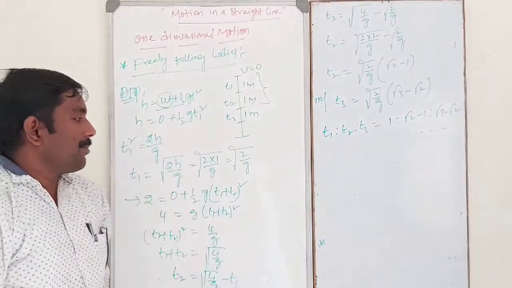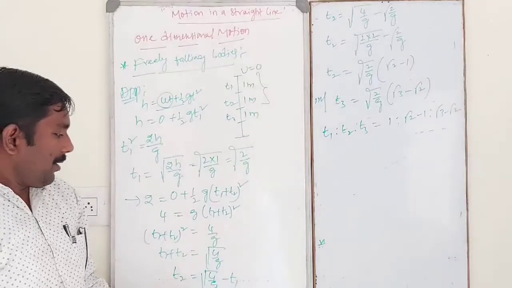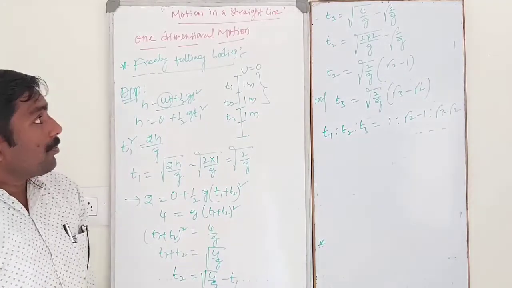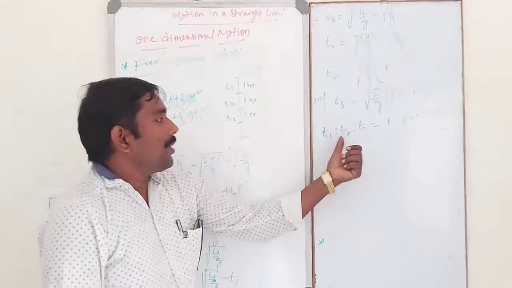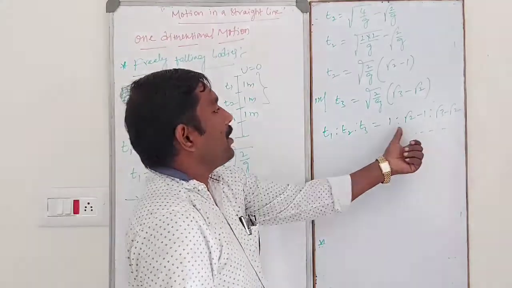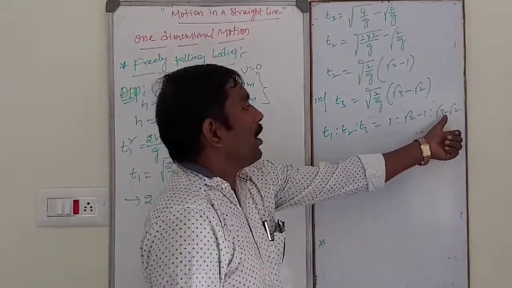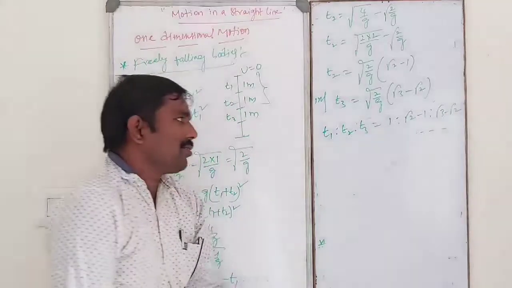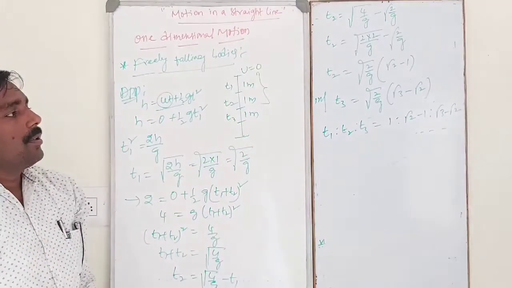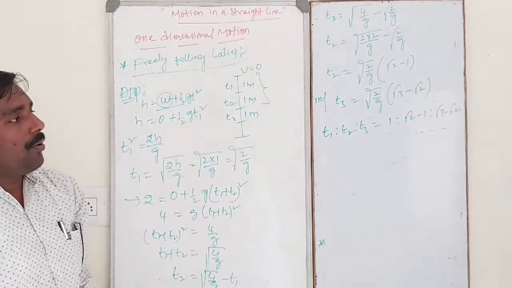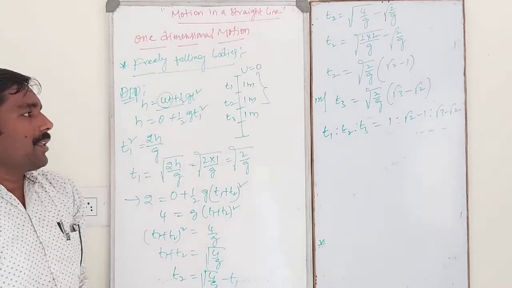This is the very most important one. That is another most important one. T1 is to T2 is to T3 is equal to 1 is to root 2 minus 1 is to root 3 minus root 2 is to, and so on. Next, root 4 minus root 3, like that.